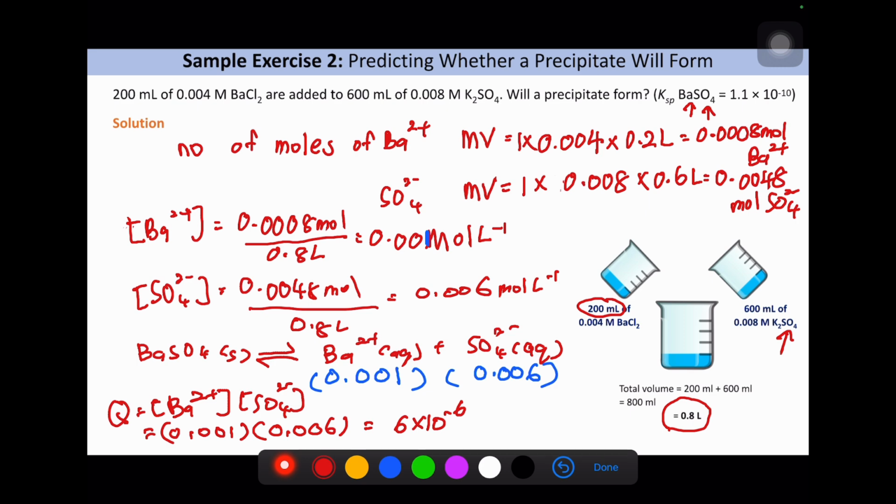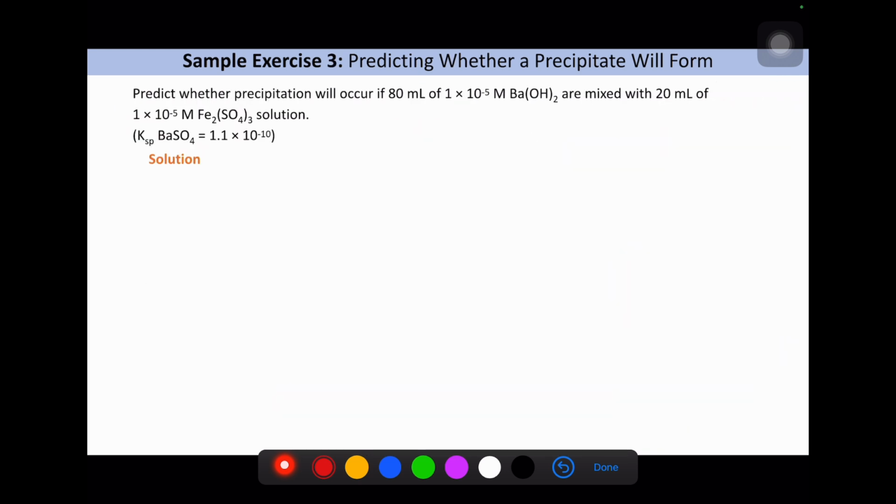So from here we can compare with the KSP of 10 to the power of -10. Q is actually bigger than KSP. So when it's bigger, it's actually supersaturated. So it will form the precipitate. BaSO4 will form a precipitate. Okay. To write it in the proper manner, you can refer back to the slide that I gave to you. Okay, next. Sample exercise 3.